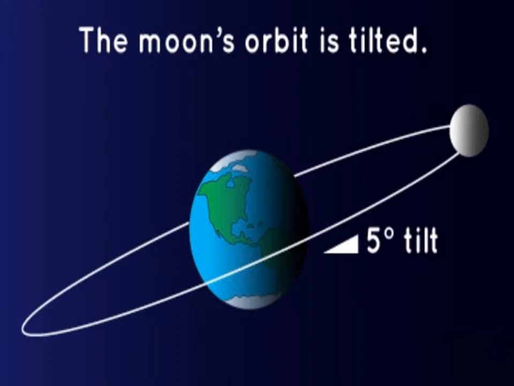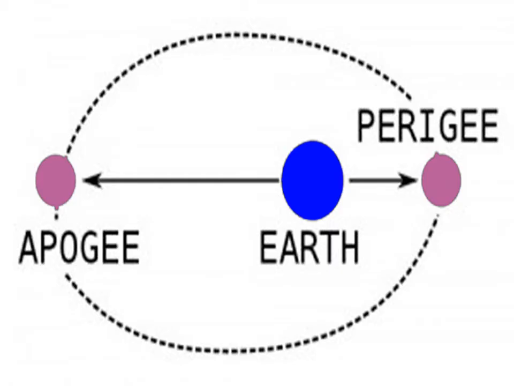Next, we will talk about the Moon's orbit. The Moon's orbit is elliptical, which means its orbit is not perfectly circular. So, when the moon is closest to the earth, that point is called perigee. And when it is very far from the earth, that point is called apogee.